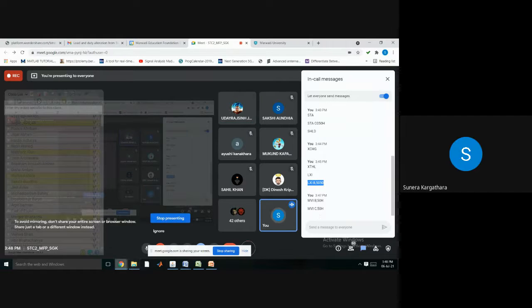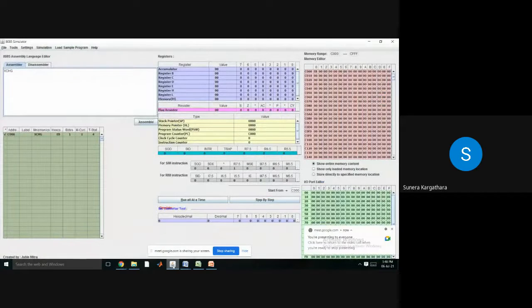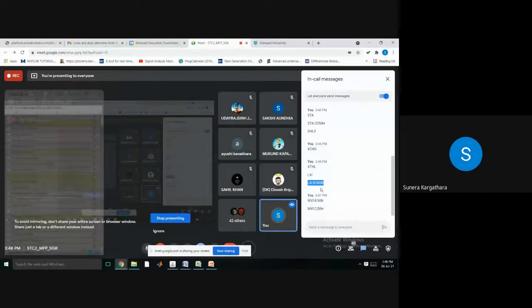Very good, right? So students, whenever we are checking our programs, make sure of this. When we are processing, should the processor's memory occupancy be less or more?